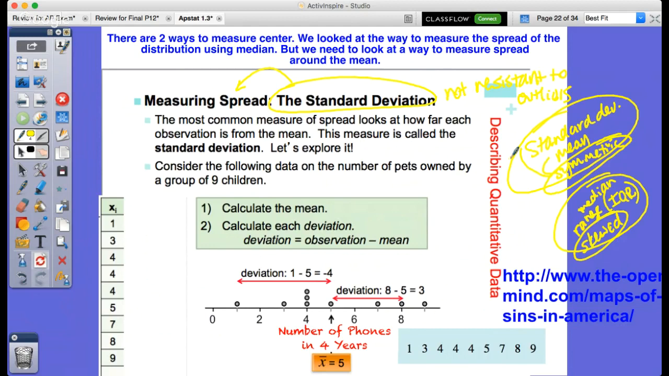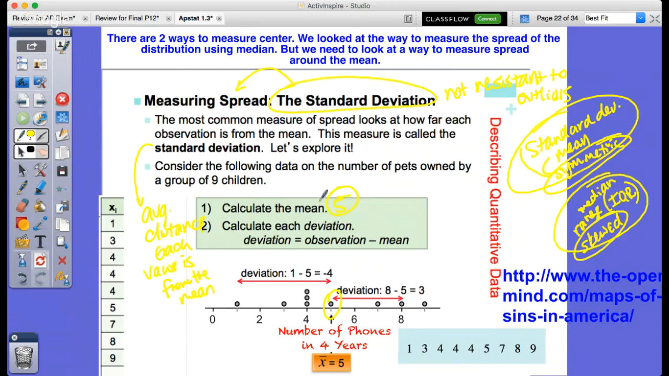Standard deviation, huge definition. It's the average distance each value is from the mean. Get that down. Average distance each value is from the mean. Big idea. So if I were to find what the mean is, let's say in this example, the mean would be what did we say? 5. 5 is the mean. If the mean is here, we calculate the mean, we label that as 5.